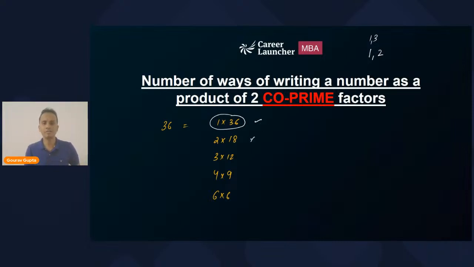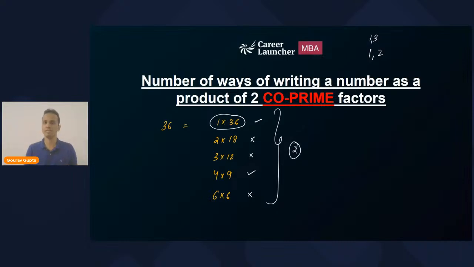2 and 18, they are not co-prime because 2 is the common factor. 3 and 12, not co-prime because 3 is the common factor. 4 and 9, they are co-prime, no common factor except 1. 6 and 6, they are not co-prime because the common factor is 2, 3, 6, and so on, right? So the number of ways of writing 36 as the product of two co-prime factors is 2.